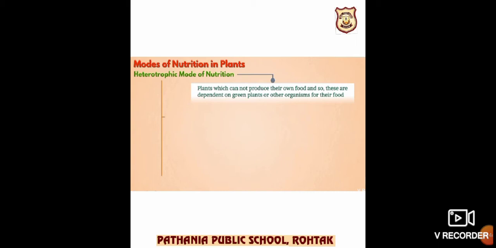So the next one is the heterotrophic mode of nutrition. This type of nutrition involves taking ready-made food from other organisms. It is basically divided into three parts: parasitic, saprophytic, symbiotic, and the last one is insectivorous, which is also included in special modes of nutrition.